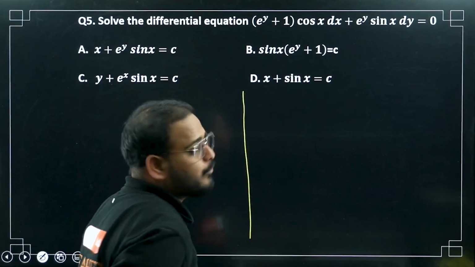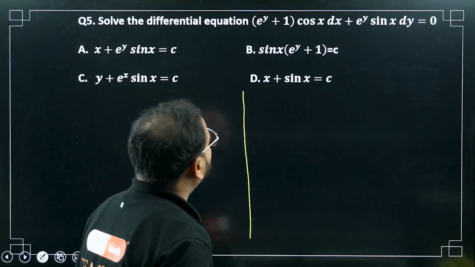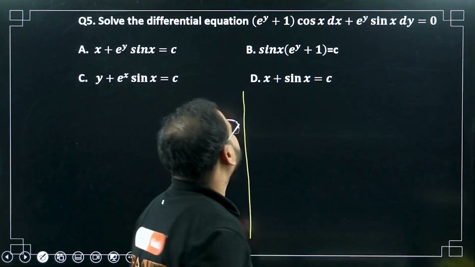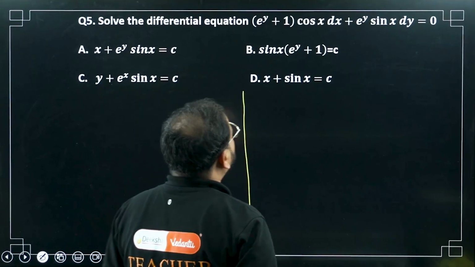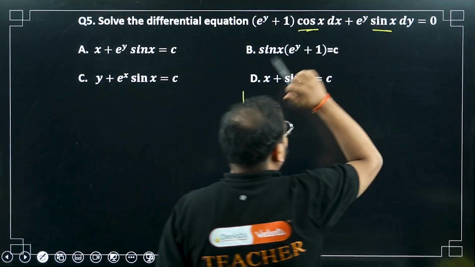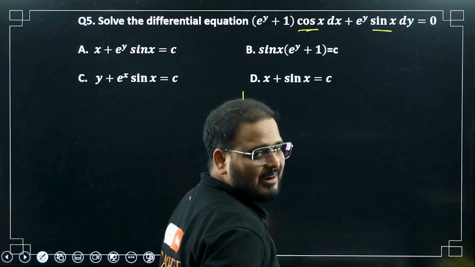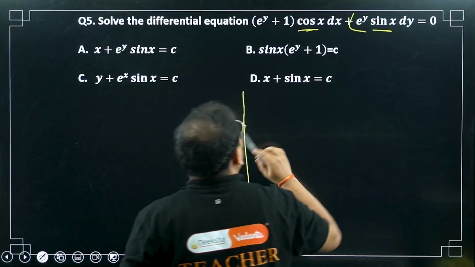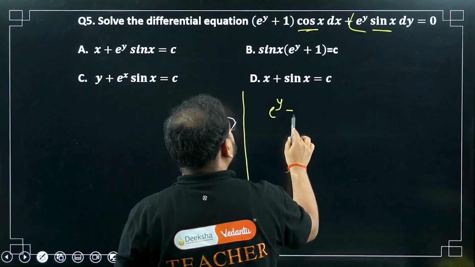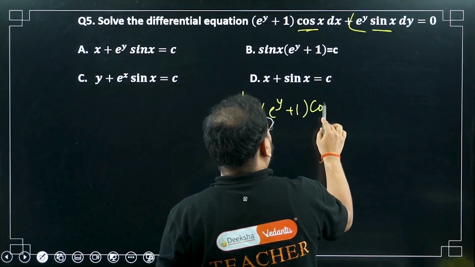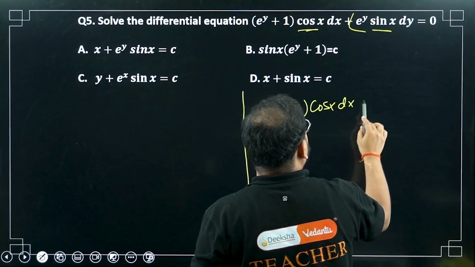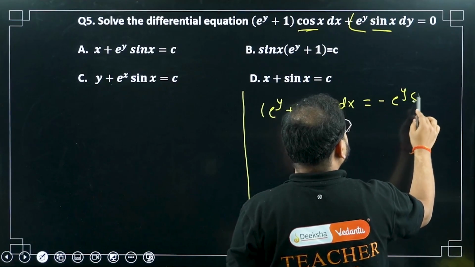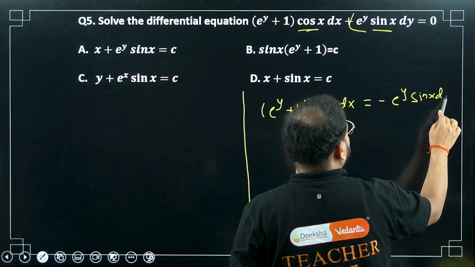So what can I do? I have to make dy by dx on one side, or I have to use a method. What method? Variable separable method. Please see which will work out. I can see sin x and cos x over here, so I'll try to bring them to one side. For that I have to bring this whole term to the other side. It will become e^(y+1) cos x dx = -e^y sin x dy.